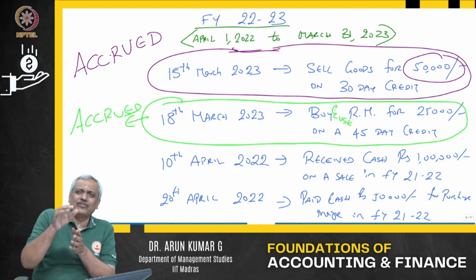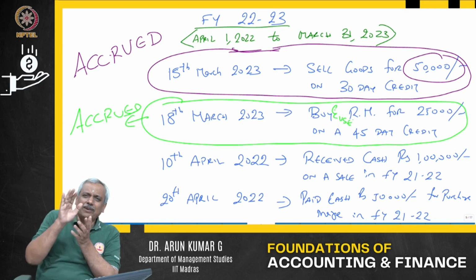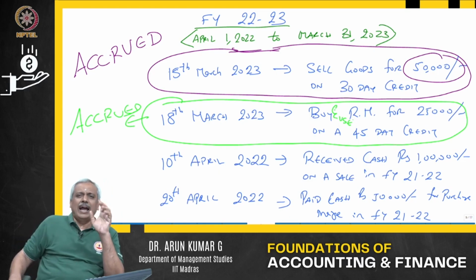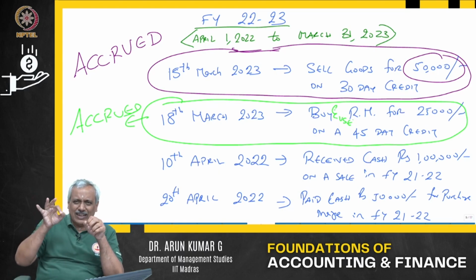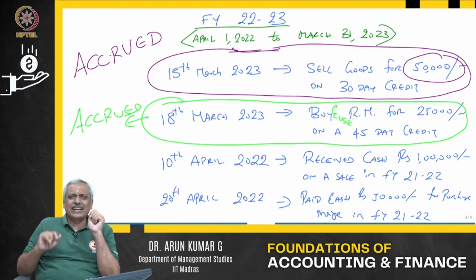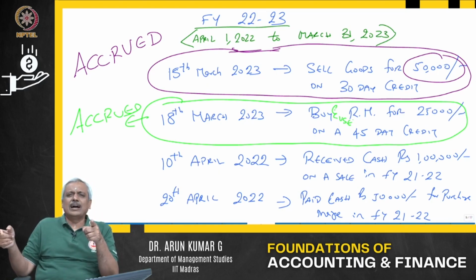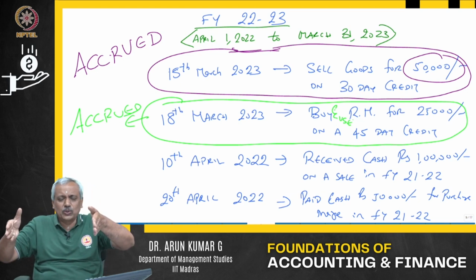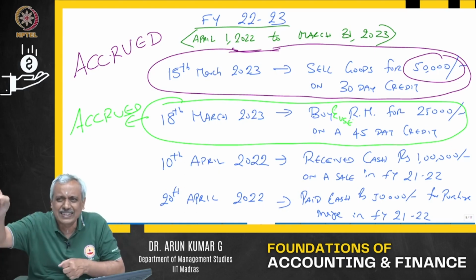Still, that means what happens? It has accrued. But for example, let us say the bank pays interest only on 30th of June and 31st of December, or half yearly interest. I would say you go on March 31st and I say, give me the interest certificate for the year 22-23. The bank will say, for the financial year 22-23, April to December, whatever interest they have paid, previous year they would have paid some, whatever it is, they will say interest paid so much.